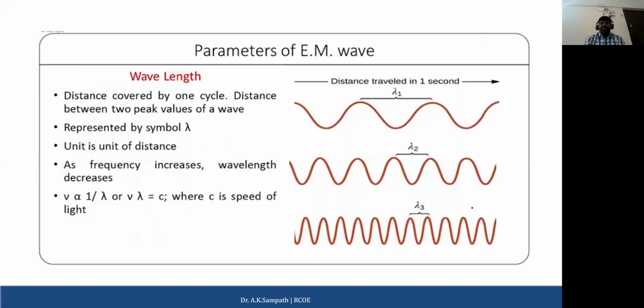When you talk about the other parameters, I was explaining the wavelength. Wavelength is the distance covered by one cycle. So here this is one cycle; I can start from here, let's assume, from this place to this place, from one peak to the other peak of the same signal. That is called the distance or wavelength. It is the distance between the two peak values of the wave, and it is represented by lambda.